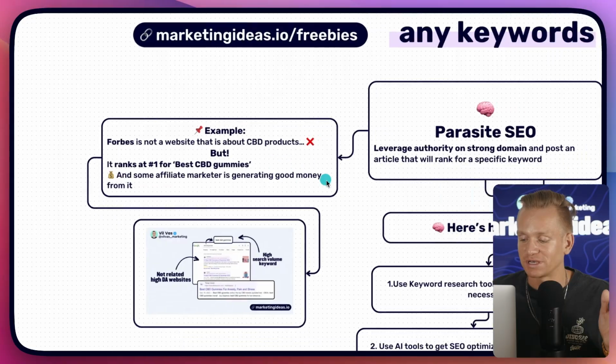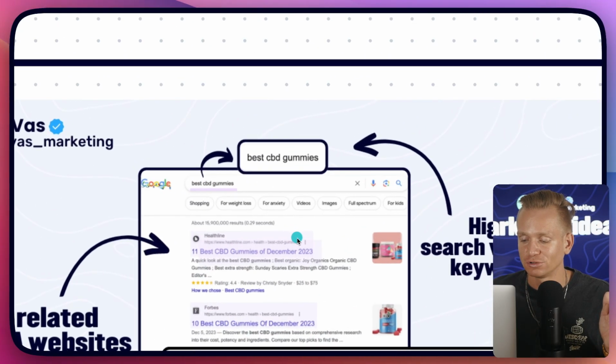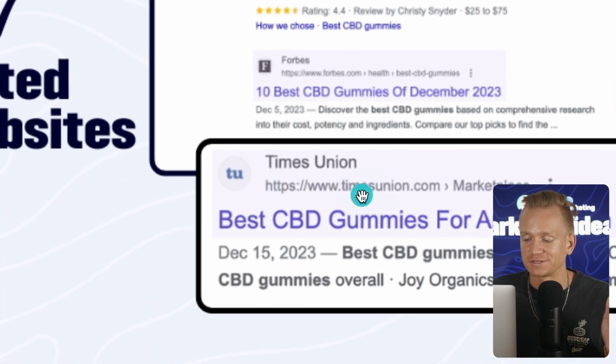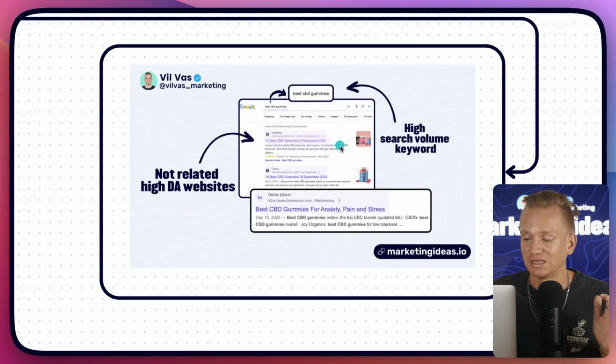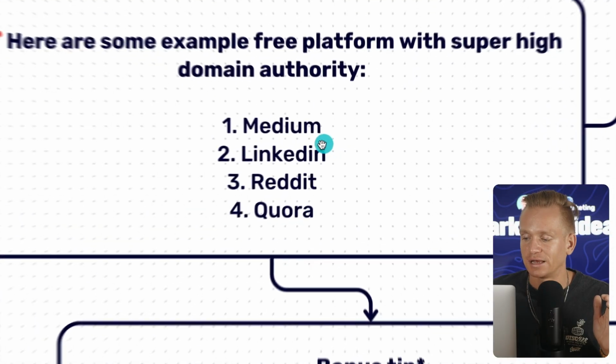So no other website is going to have as high of a domain authority. And you can find some websites, as you see here, for example, where you can purchase articles, like these Times Union, for example. People do just purchase articles and post them there, so you will need to pay some money, but you can also just use the free domain websites that I put in here.